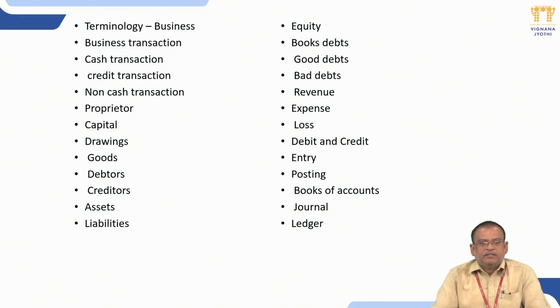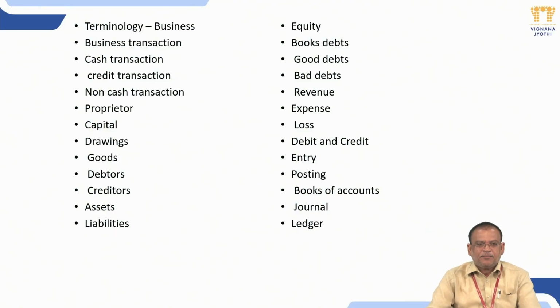Next one is assets. Generally, they are also called properties or things which give long-term benefit, whose benefit extends more than one year, and which are used for generating revenue. Liabilities. The term liability refers to the debts or amounts due from a business to others, either from money borrowed or for goods or assets purchased on credit. Next one is equity. Equity is an amount as capital. Equity capital may be the amount introduced by the proprietor at the time of commencement of the business.